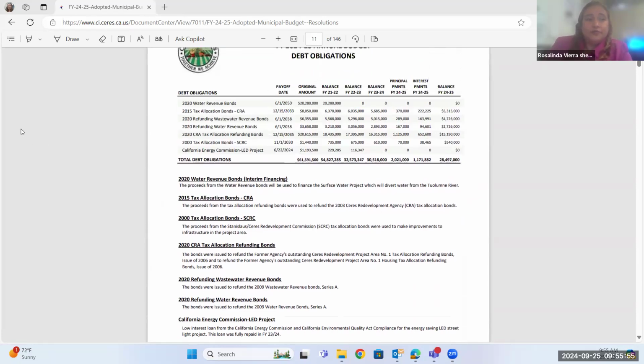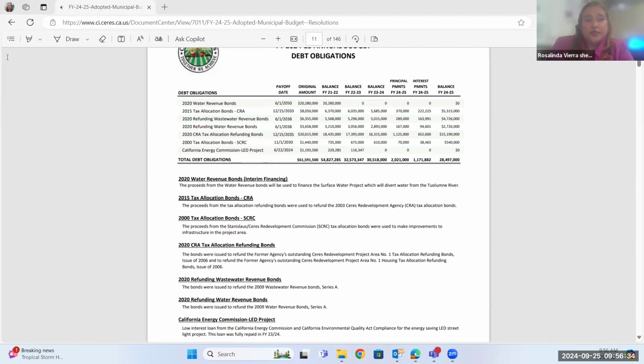Up here at the top, here, payoff date. So you can see where it ended. It's the original amount. Shows you the balance. So 22, 23. Where we're at 24, interest payments. And the balance is for the 24, 25. Okay. You can see that there. Okay, so I just want to make sure you guys see that. Again, this is going to go over the full amount as well. So take this off so you can go on to the next page. But I want to make sure you're able to see and understand that as well.